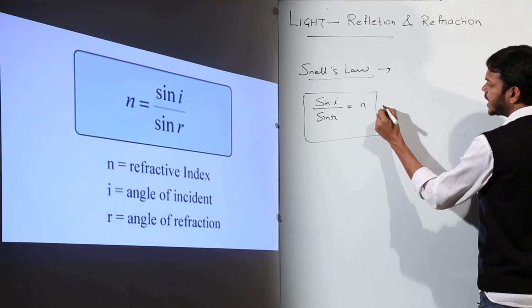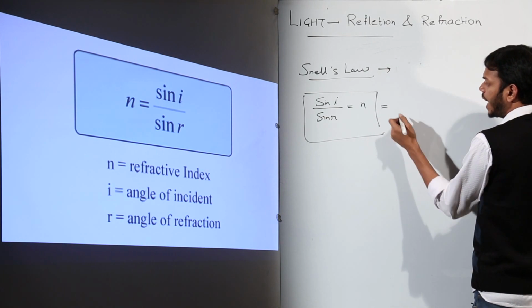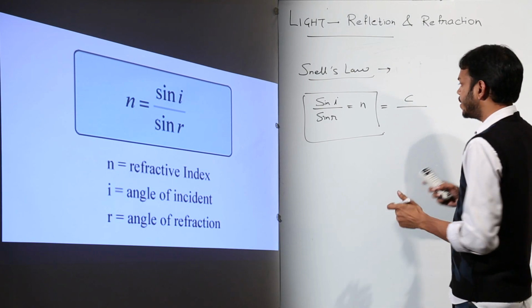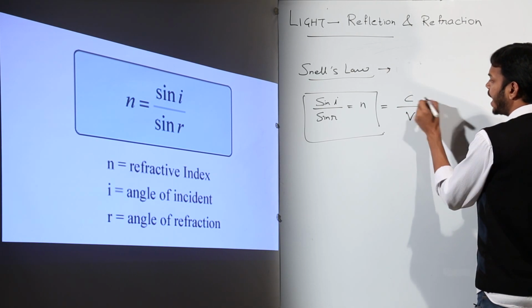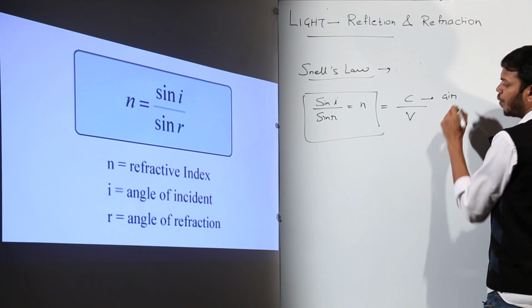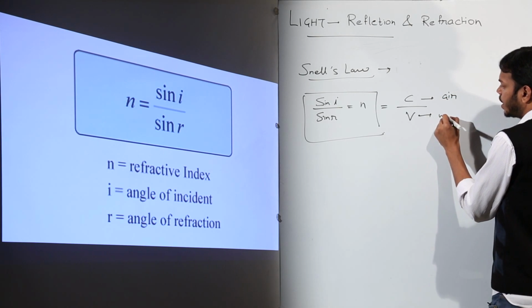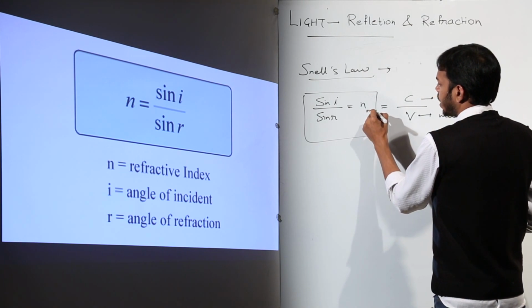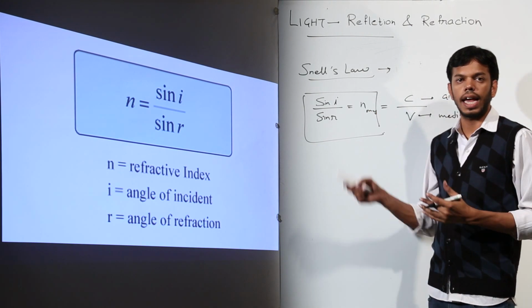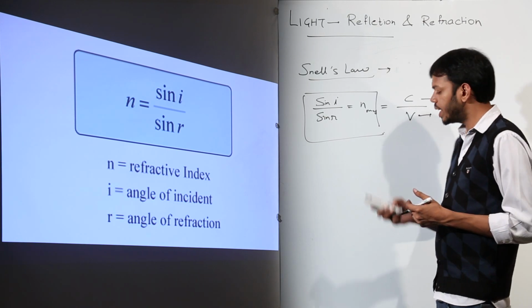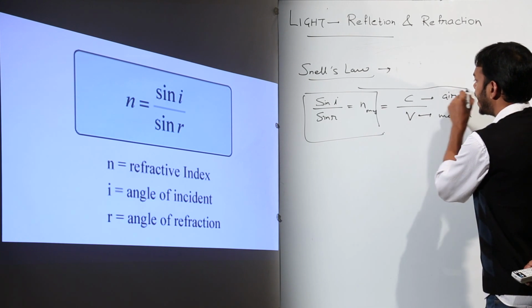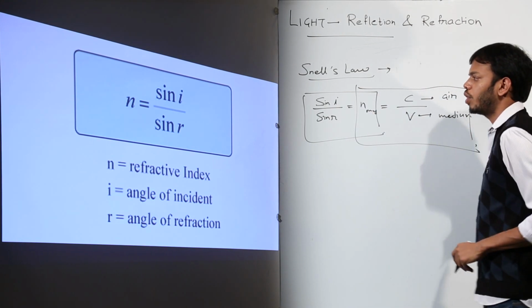So refractive index is also defined by this formula: the ratio of the speed of light in air to the speed of light in that particular medium where light is entering. This is the refractive index of a medium. So, two definitions: sin i upon sin r, or the refractive index is denoted by the speed of light in air upon the speed of light in that particular medium. This is the second formula.